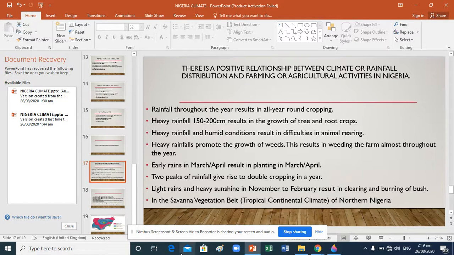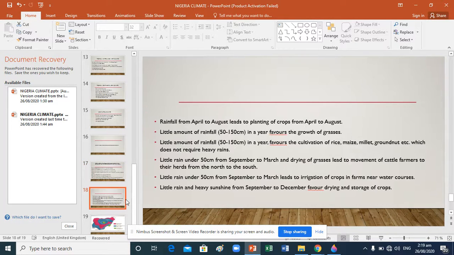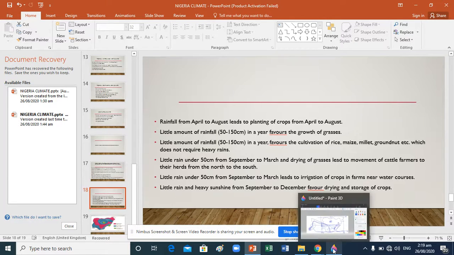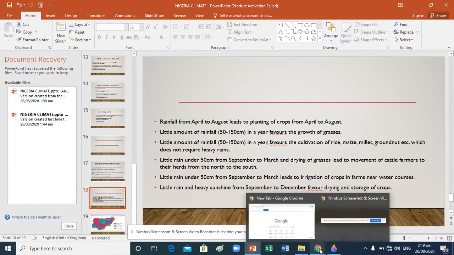And apart from that, here we have some more linkages. If there's rainfall from April to August, it leads to planting. That means your planting period will be between the months of April to August. A little amount of rainfall, 50 to 150 cm in a year, favors the growth of grasses.